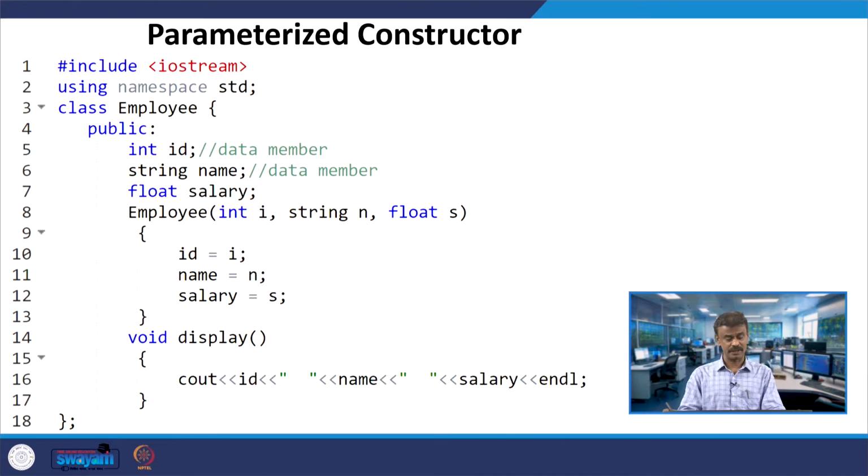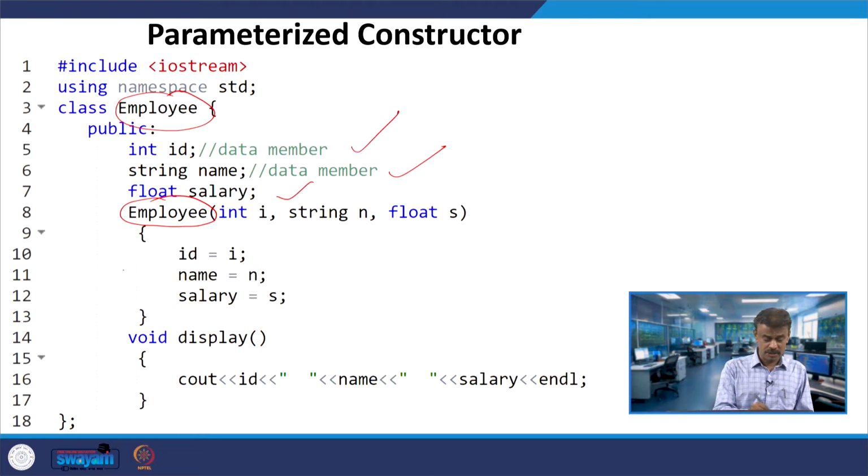Now when you look at the parameterized constructor, let us consider the class employee. We know that when I am going to talk about constructor, the name should be the same. Where do you find the name is the same? On line number 8, employee, then immediately you can find out this is the constructor. So, you have int id member data or data member, string name, float salary, these are all the data members, and then you have constructor.